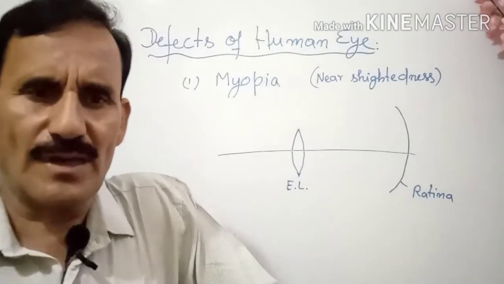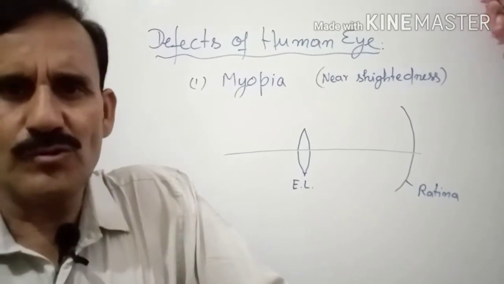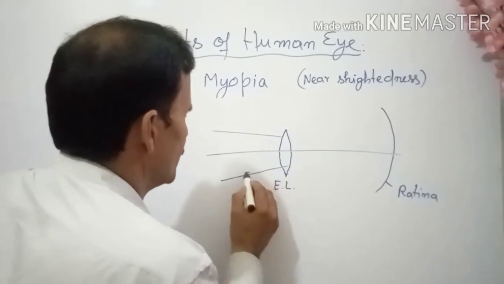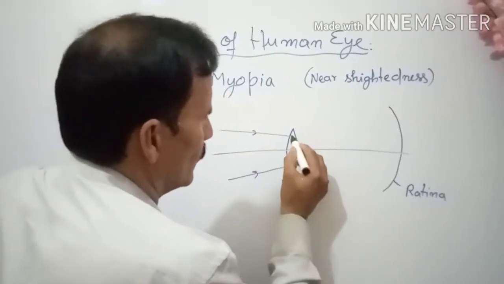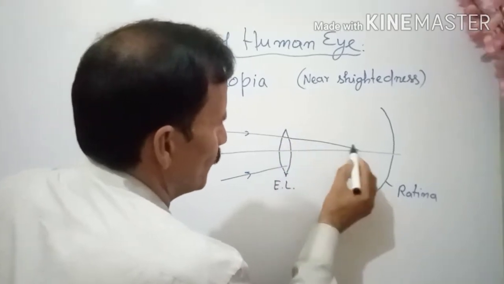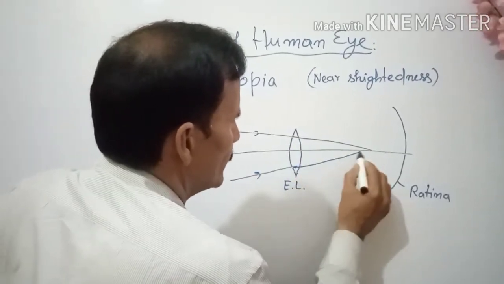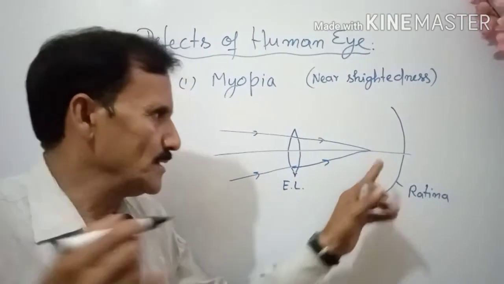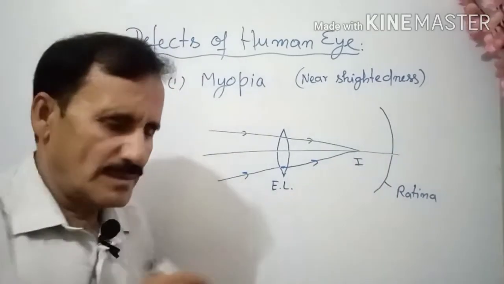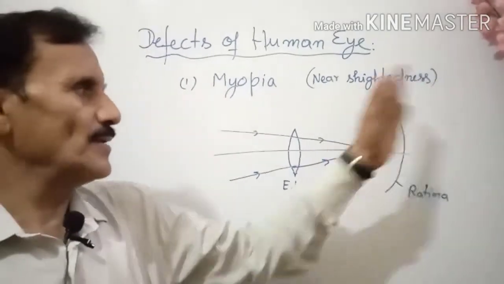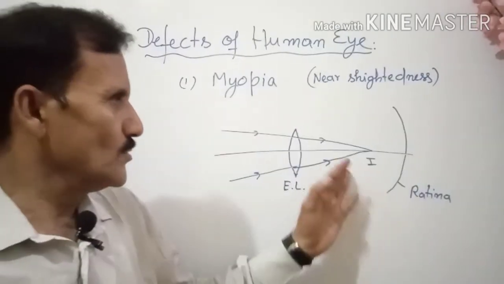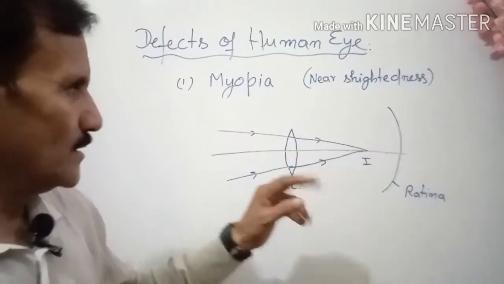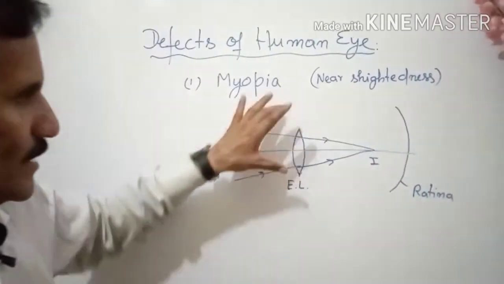When you see farther objects, the rays are almost parallel to the principal axis. Like this you are having the rays, and when they pass through the eye lens, they focus before the retina. So the image is formed here. But for seeing, the image should be formed at the retina, so you are not able to see the farther objects clearly.